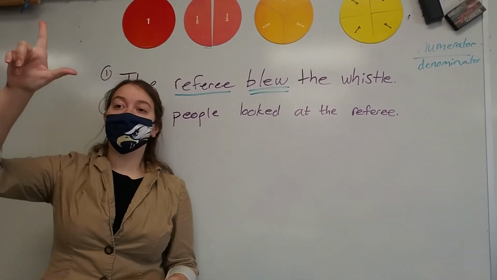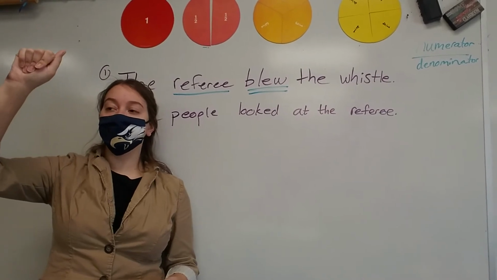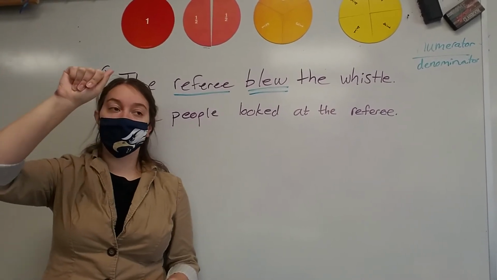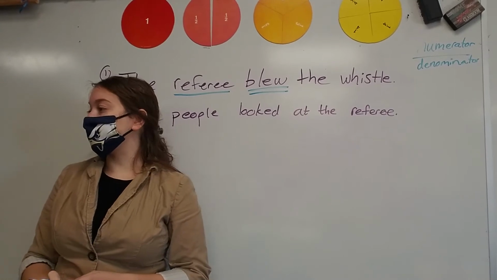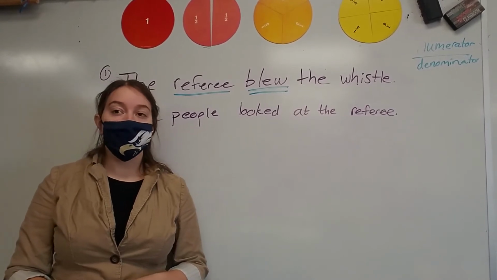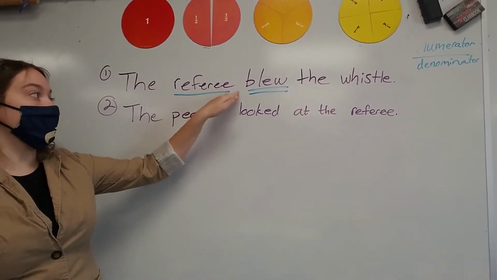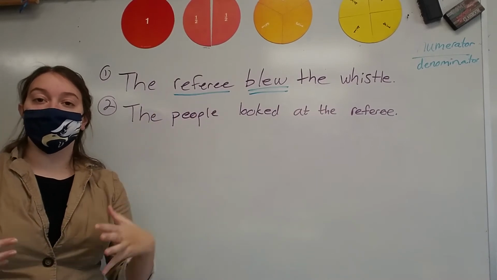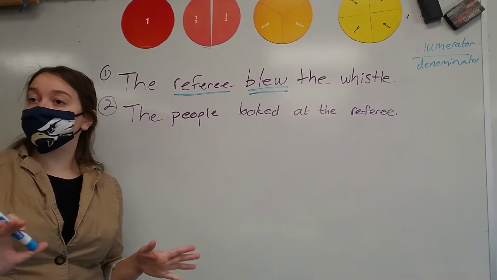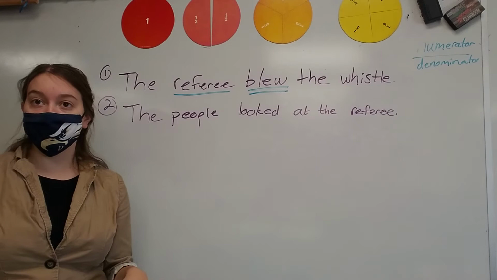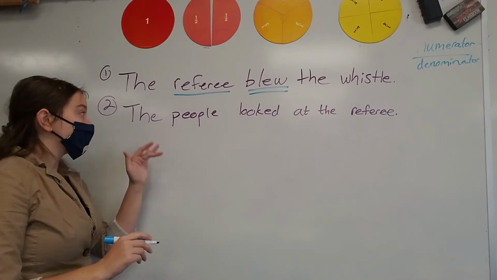If it's linking, I want you to put an L. If it's action, I want you to put an A. It is an action. He blew the whistle. That is an action. So we do not need to draw an arrow. Make sense? Okay, let's look at number 2.